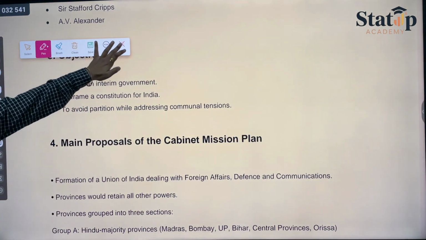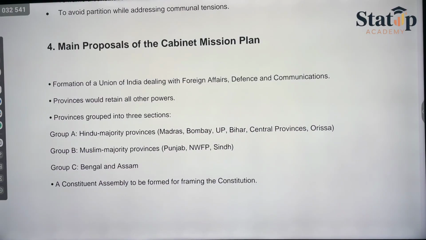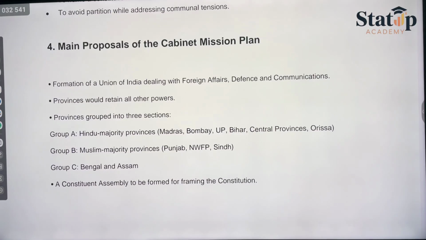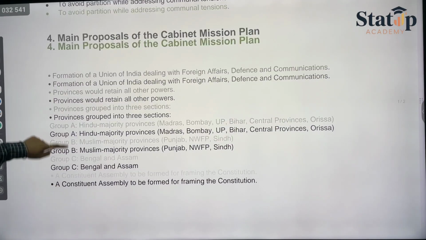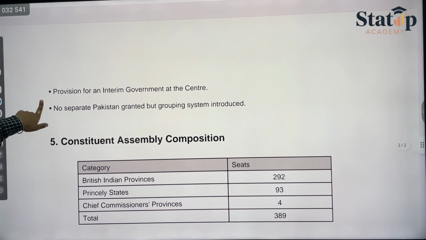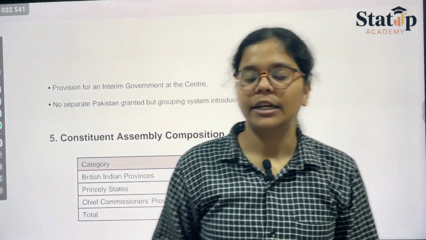Formation of a Union of India dealing with foreign affairs, defense and communication. The provinces would retain all other powers, with provinces grouped into three sections: Hindu majority, Muslim majority, and Bengal and Assam. A Constituent Assembly to be formed for framing the constitution, provision for an interim government at the center, and no separate Pakistan granted, but a grouping system would be introduced.